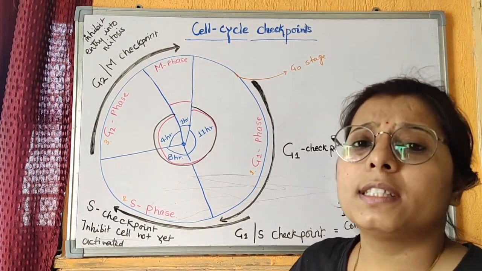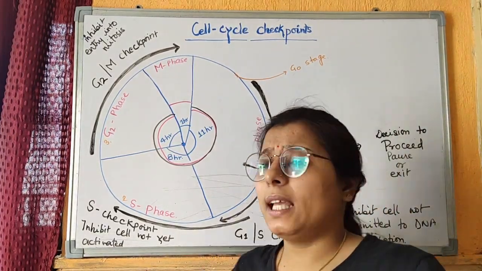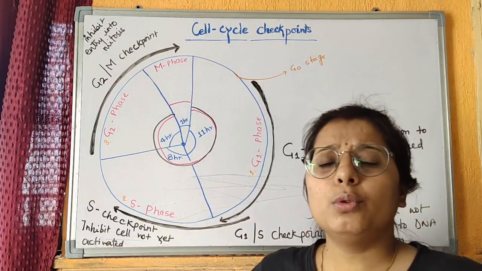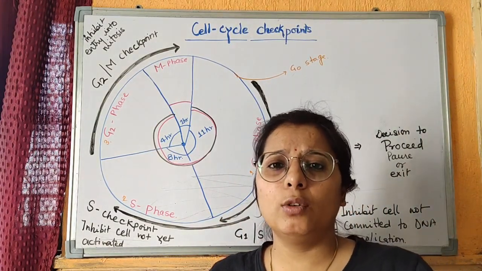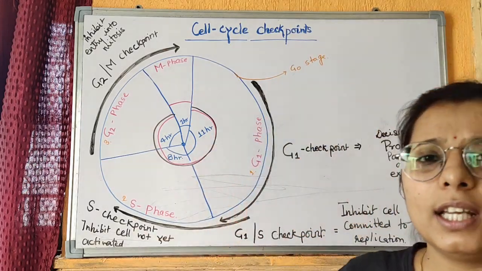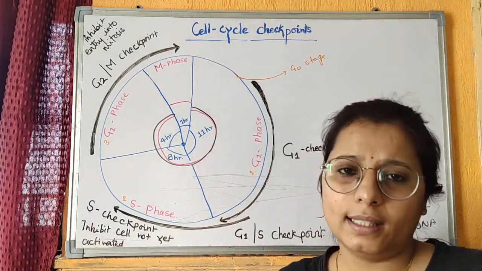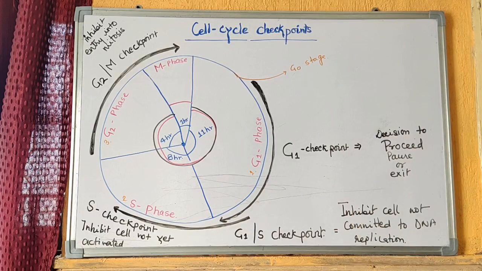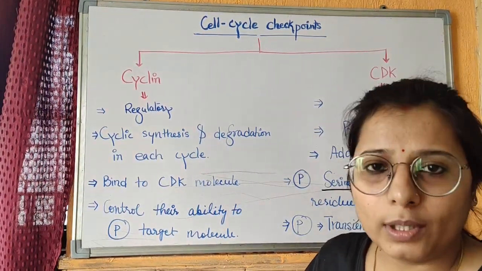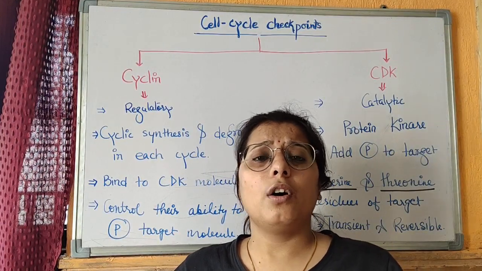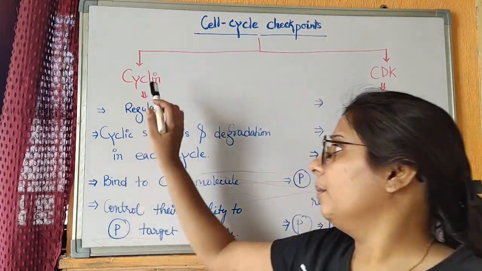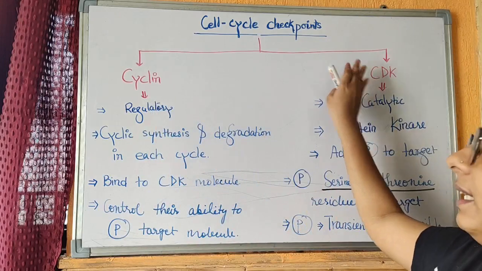Now further we will study how these cyclin and CDK molecules are bound with each other and how their activity is regulated, and how they act as a checkpoint for the cell cycle. A few more important points have to be remembered about the proteins of the cell cycle. The important ones are cyclin and CDK.